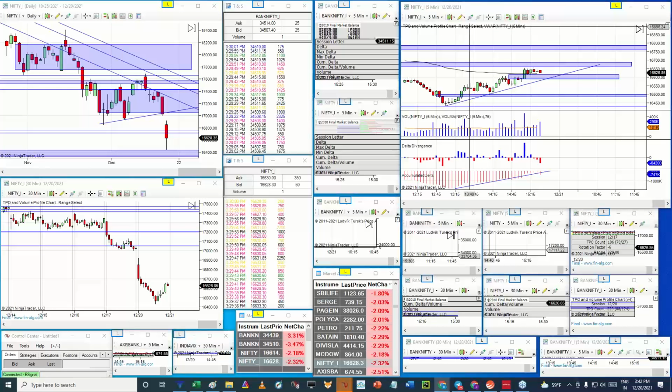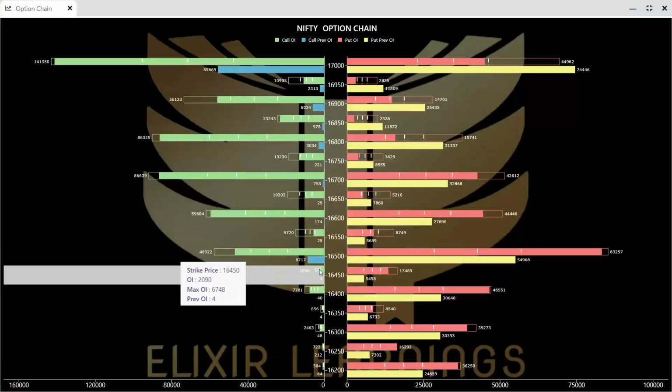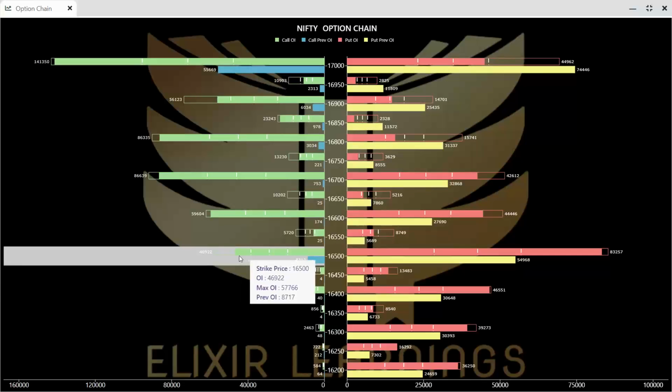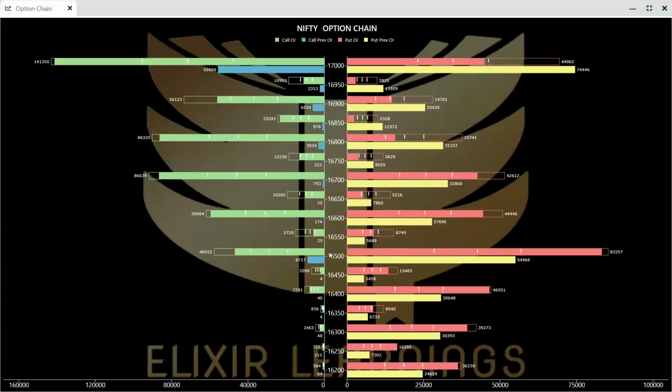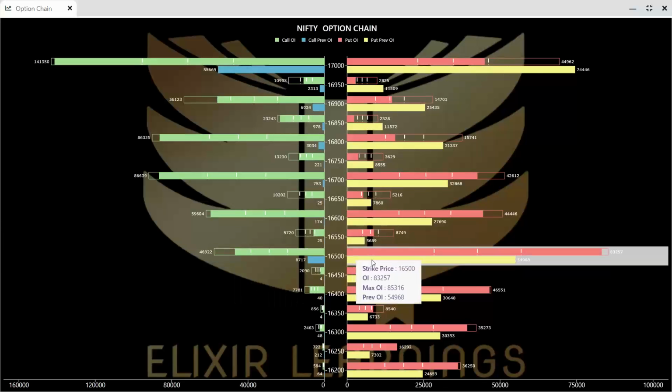So I think we should also have a look into option chain of Nifty. As per option chain of Nifty, let me show you the chart. This is option chain of Nifty wherein 16,500 strike price has witnessed good set of writing increase, but by day end the writing has got reduced a little bit, whereas put writing has increased dramatically on 16,500. This indicates that 16,500 zone can highly likely act as support for Nifty as of now.